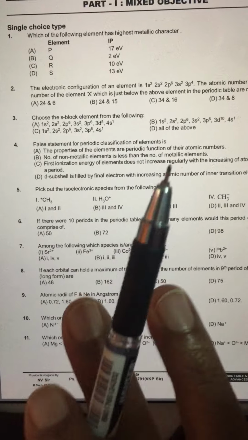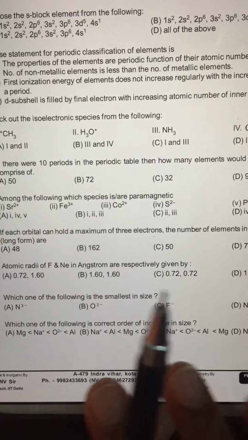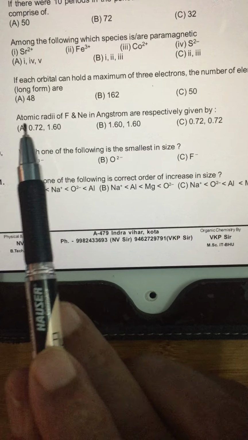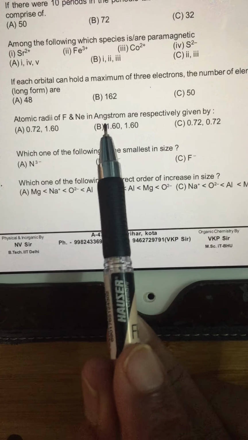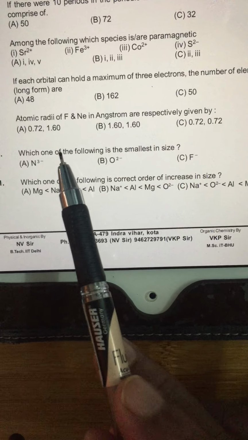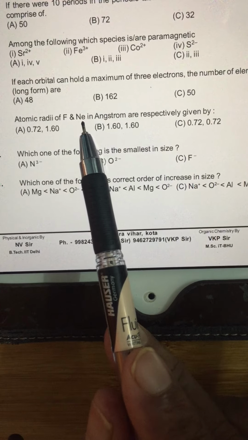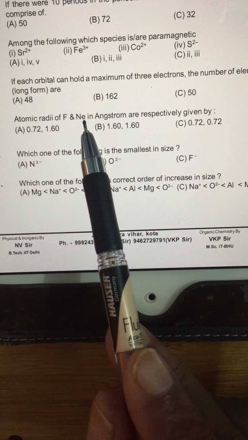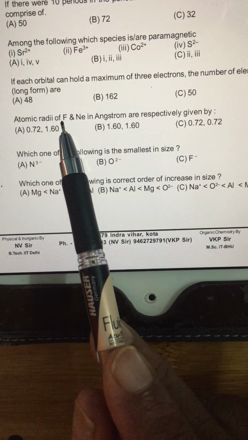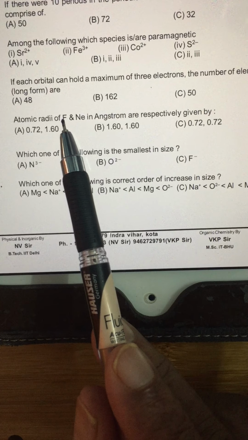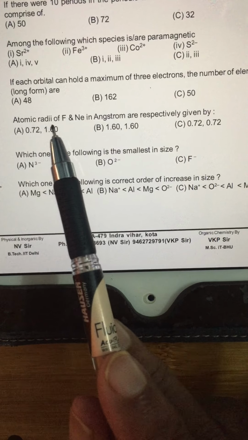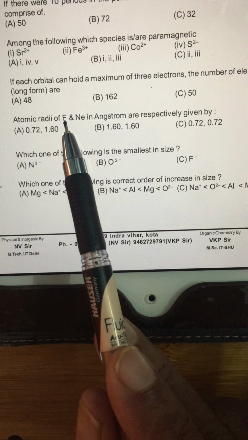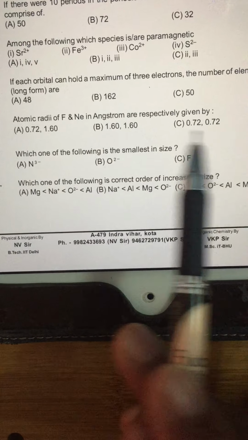Now let us look at question number 9 for example. Atomic radii of fluorine and neon in angstroms are respectively. You need not memorize these values. You should remember that neon will have only van der Waals radius because neon atoms do not have any bonds with other neon atoms, and fluorine actually has a bond with another fluorine, so it has a covalent radius. As a rule, covalent radius is less than van der Waals radius. So F must be smaller, neon must be bigger.